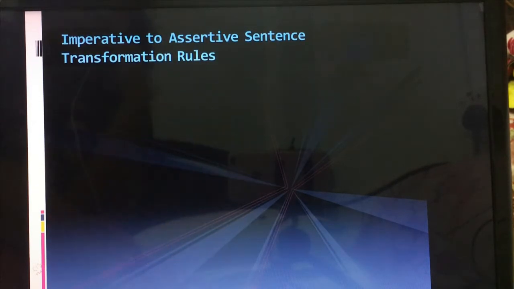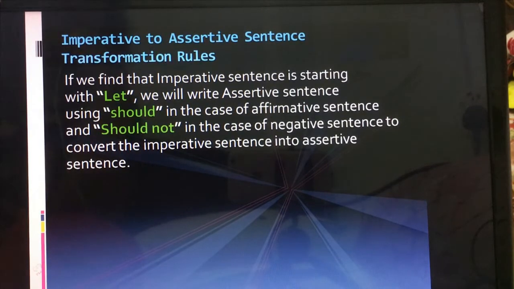Let's see another one. If we find that an imperative sentence is starting with let, okay, it's an important one, we will write the assertive sentence using should in the case of an affirmative sentence and should not in the case of a negative sentence to convert the imperative sentence into an assertive sentence. So if you see let in the imperative, then to change it to assertive we have to use should at the beginning if it is affirmative and should not if it is negative. Let's see an example.